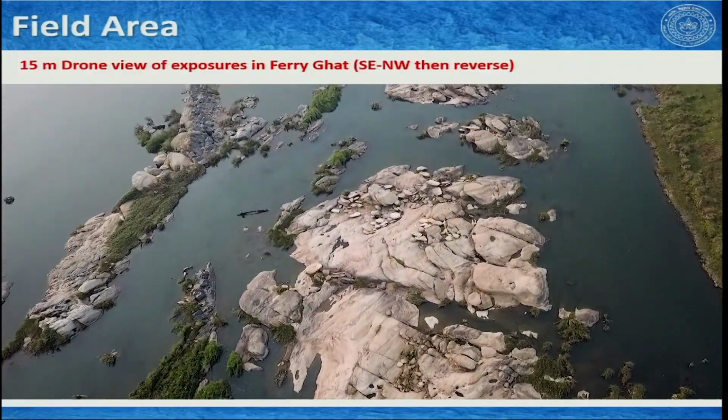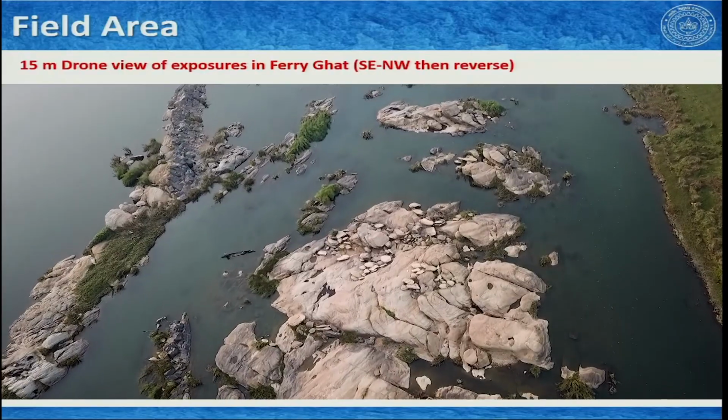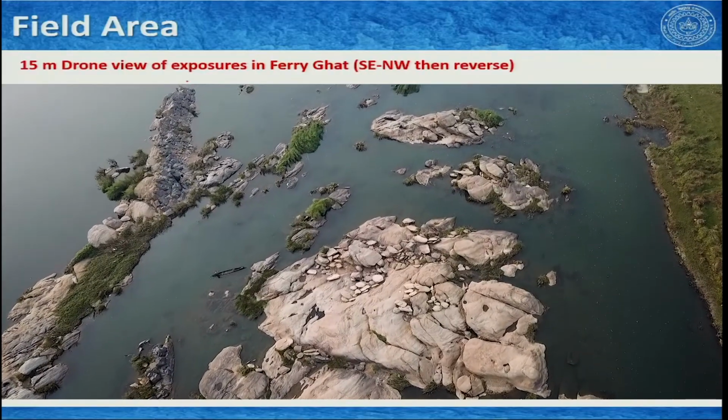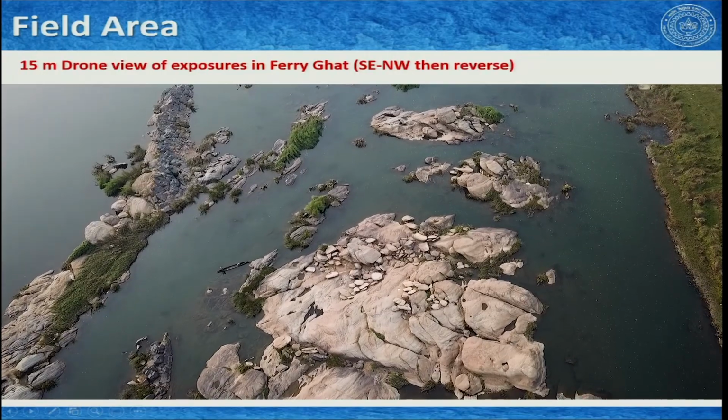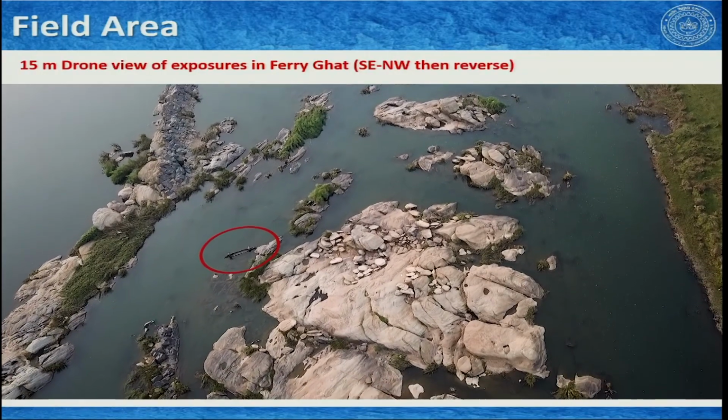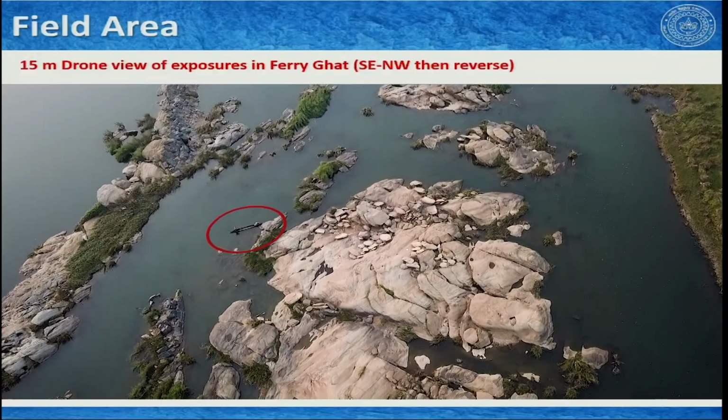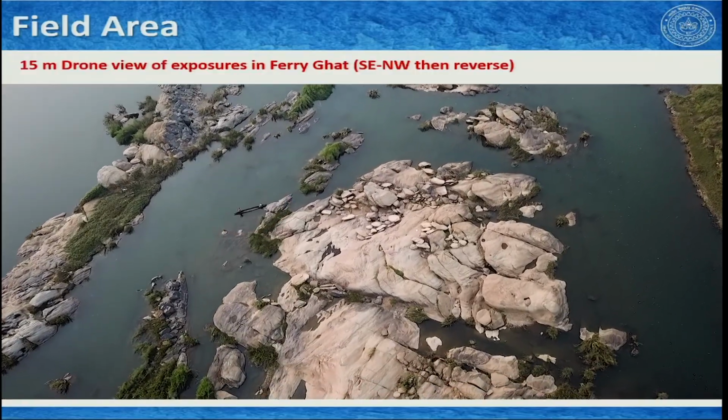Here you can see the trace of this dolerite dike going like this. And to get an idea of the scale, this is a little boat or dinghy that is floating over the river.